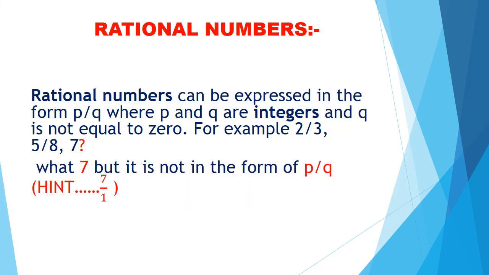Rational numbers की सबसे easy definition है कि number which can be represented in the form of P upon Q, where P and Q are integers and Q should not be equal to 0. For example, 2/3, 5/8, 7. 7? But 7 is not in the form of P by Q. But still, it is a rational number. Because 7 can be written as 7/1 and it becomes P by Q.